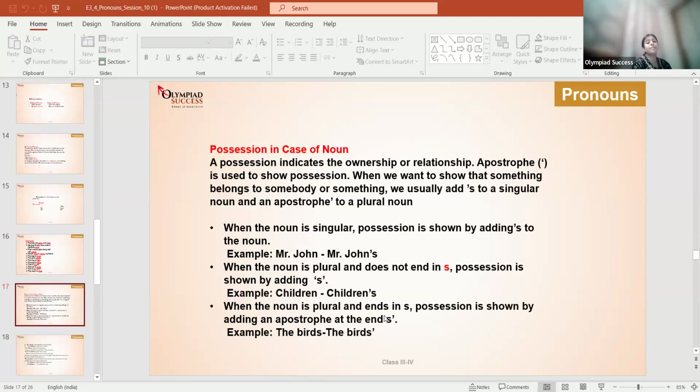A possessive possession indicates the ownership or relationship. Okay, so when we use apostrophes to show possession in case of a noun, it is a very important thing to understand.